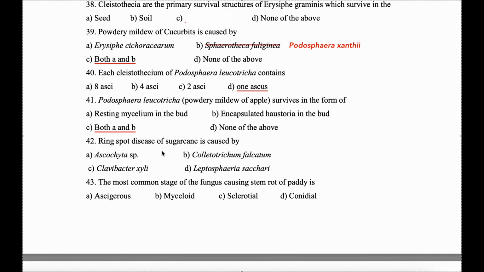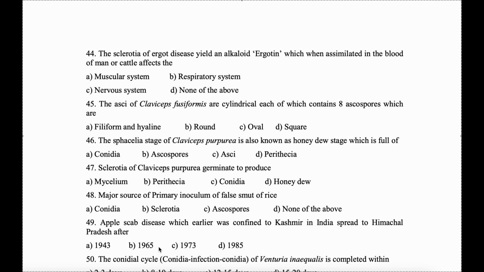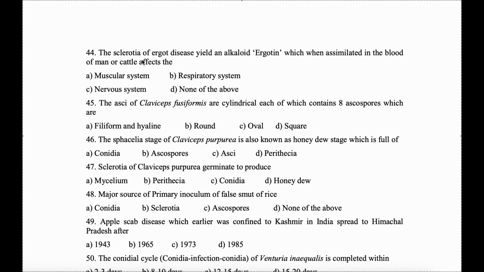42. Ring spot disease of sugarcane is caused by Leptosphaeria sacchari. 43. The most common stage of the fungus causing stem rot of paddy will be sclerotial stage. Okay. Question 44. The sclerotia of ergot disease yield an alkaloid ergotin, which when assimilated in the blood of man or cattle affects which system? The nervous system.